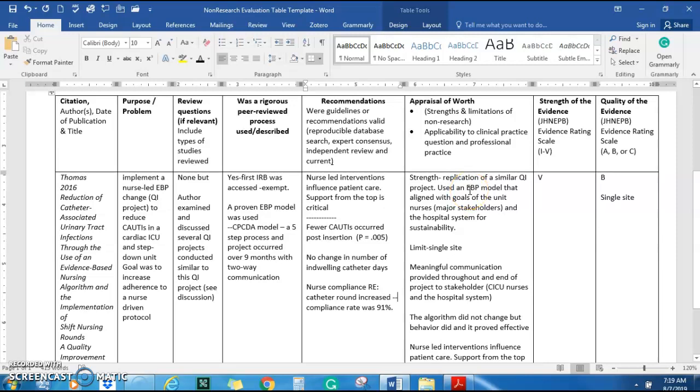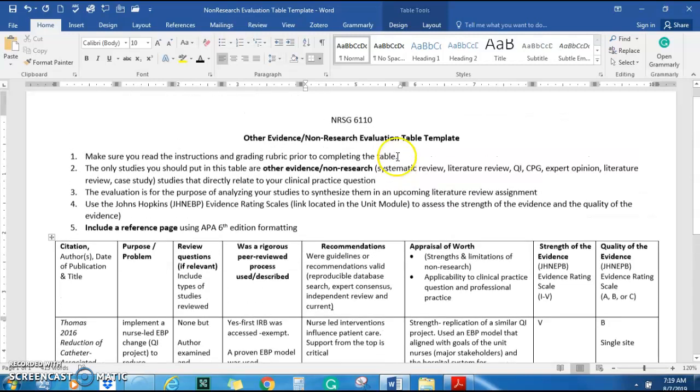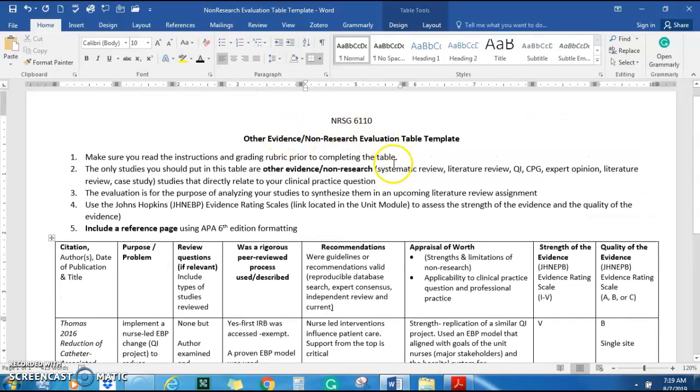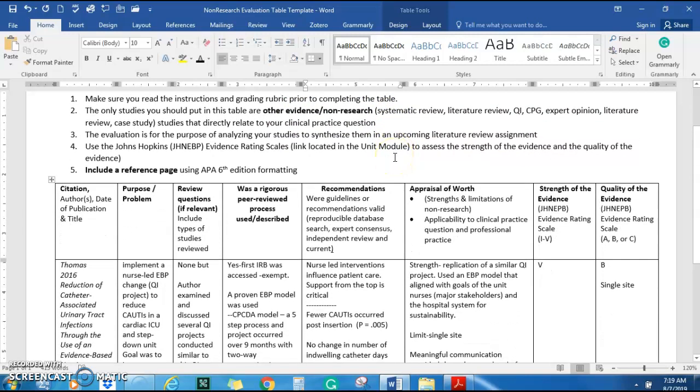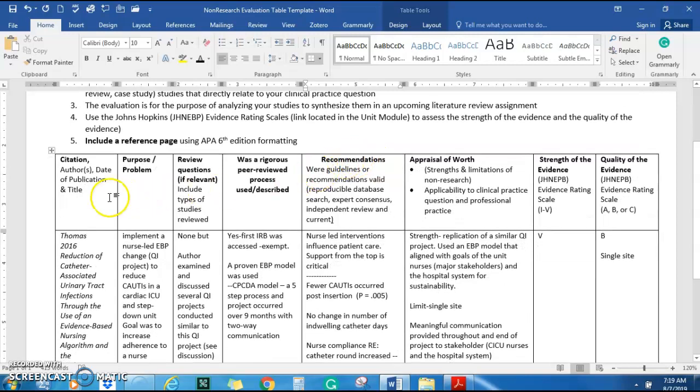Hi everybody, let's go ahead and take a quality improvement article and put it into this non-research evaluation or evidence table template. So remember we had the columns in the quantitative and the qualitative, and here we have columns as well, but the information it's asking for is a bit different because we are talking about non-research versus research. Really quickly, I just want to remind you that QI or quality improvement articles oftentimes look like research articles,